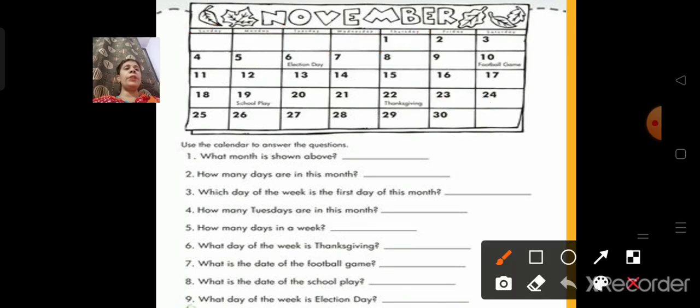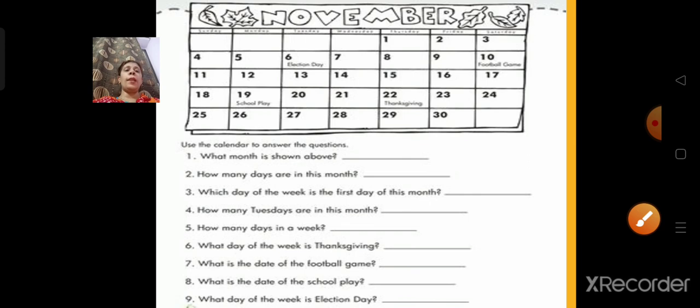How many Tuesdays are there in this month? Let us count the Tuesdays. This is Sunday, Monday, Tuesday. So how many Tuesdays? 1, 2, 3 and 4. So there are 4 Tuesdays. How many days in a week? 7. What day of the week is Thanksgiving? Here it is, Thanksgiving on 22. And what is the day? That is Thursday.